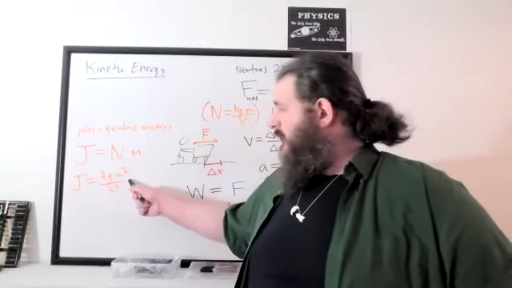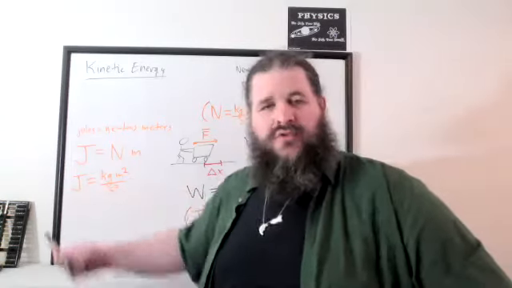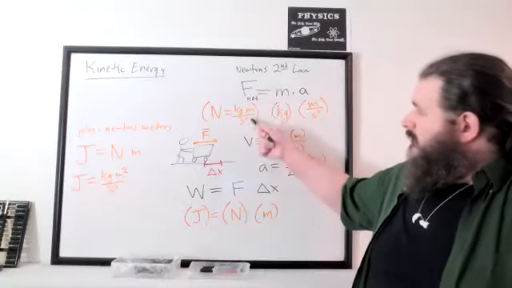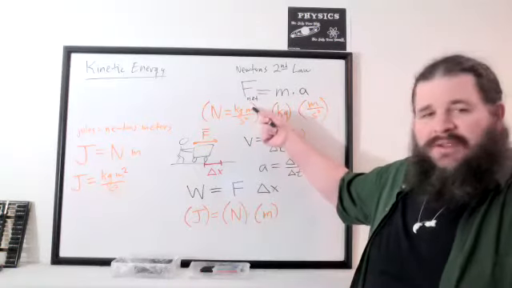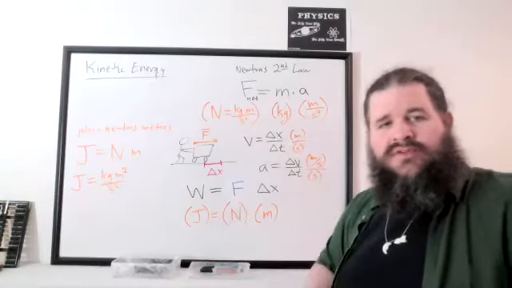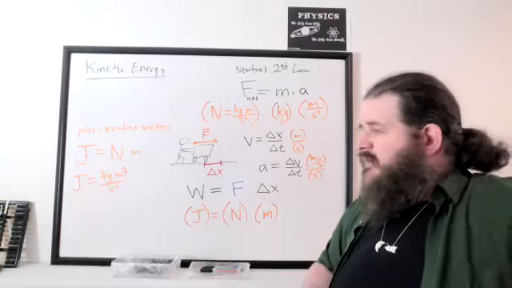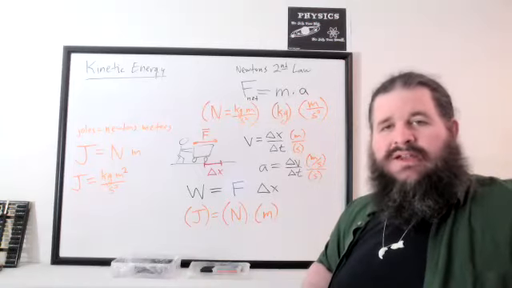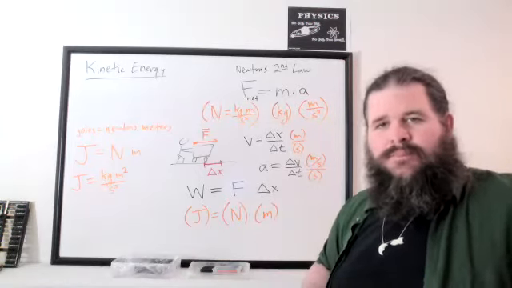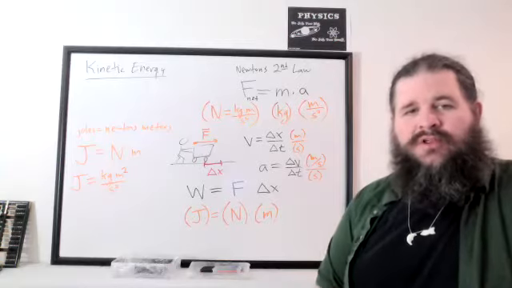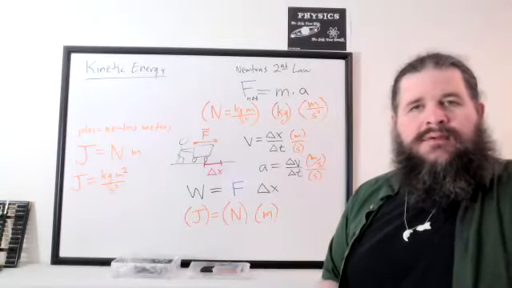Anytime you see kilogram meters squared per second squared, you can replace it with joules. Anytime you see kilogram meters per second squared, without the squared on the meters, you can replace that with newtons. Same thing, just a different way of writing it. So those can be some very useful substitutions to get units to work out right and figure out what the units of the result should be. Any questions on that so far?